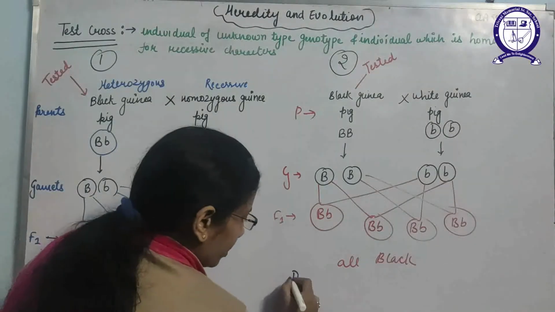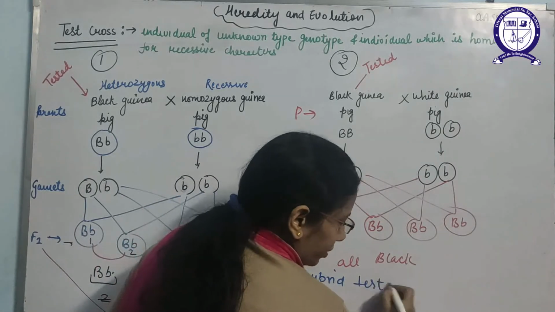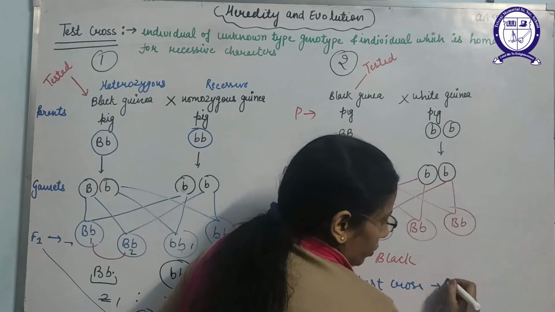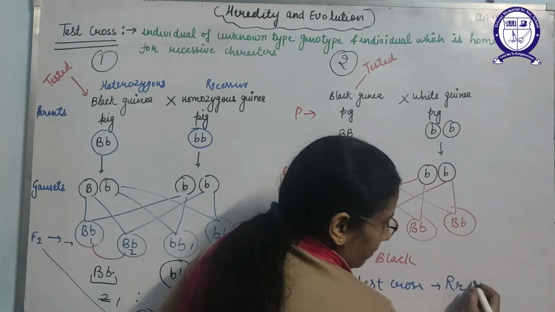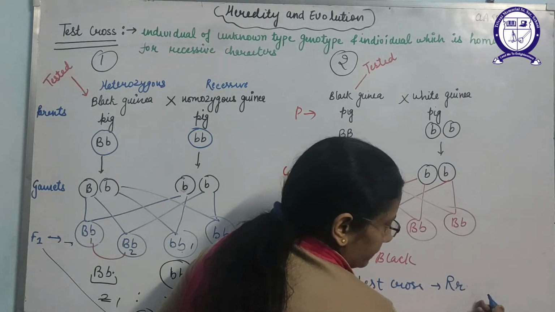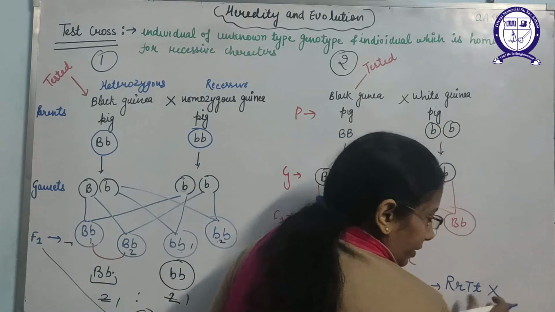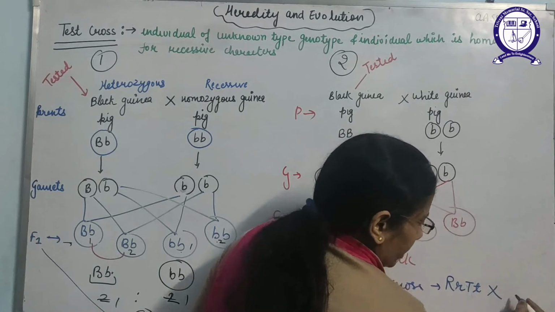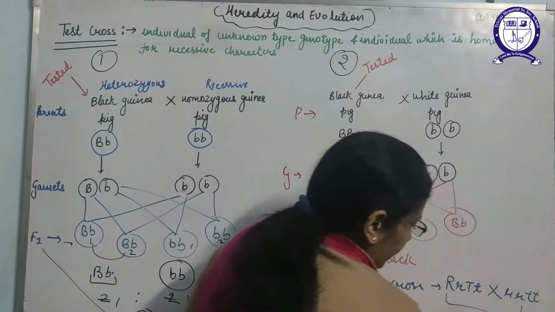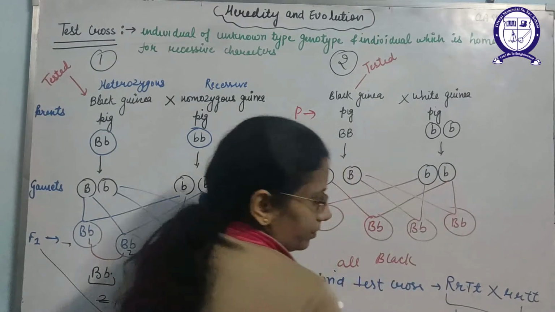But if we are discussing the dihybrid test cross, like we have taken the example of the pea plant with round seed and tall plant, and we cross this heterozygous parent with the recessive, it will give the result 1:1:1:1.